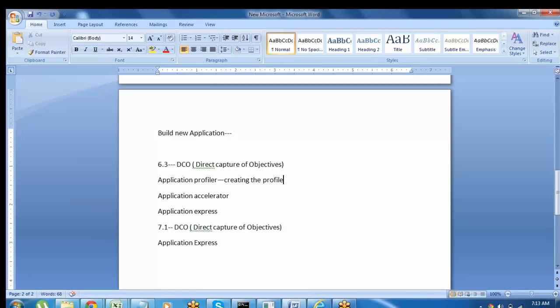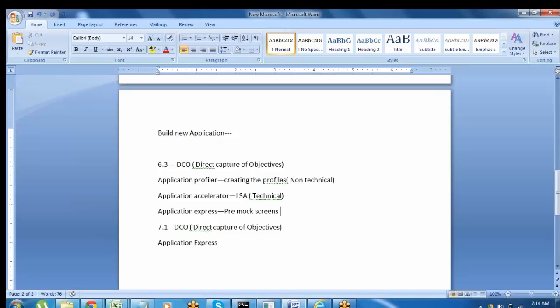Actually, it is used by the business analyst, means all the non-technical things will be added in the Profiler. And coming to the Accelerator, it is used by the lead system architect for adding the technical stuff. And Application Express is used to prepare mock screens in the application.